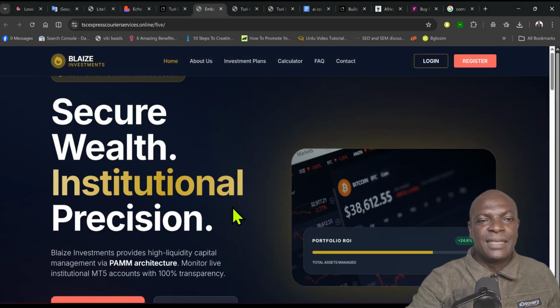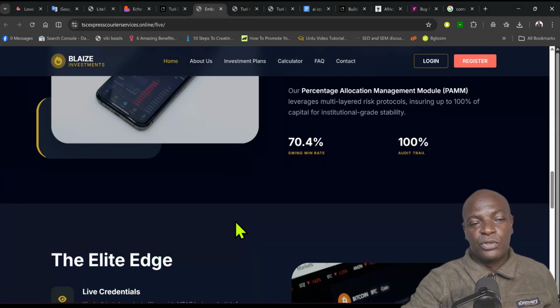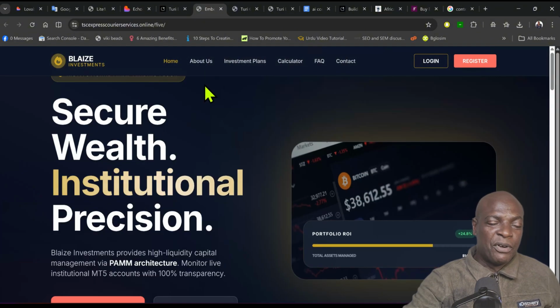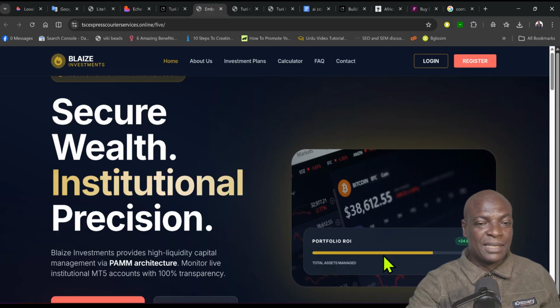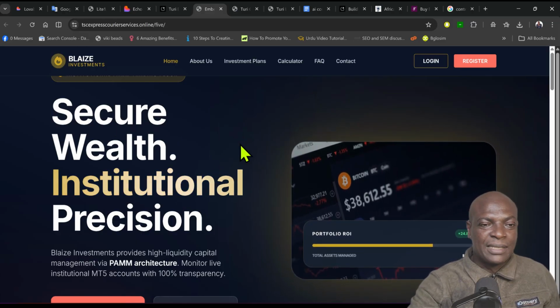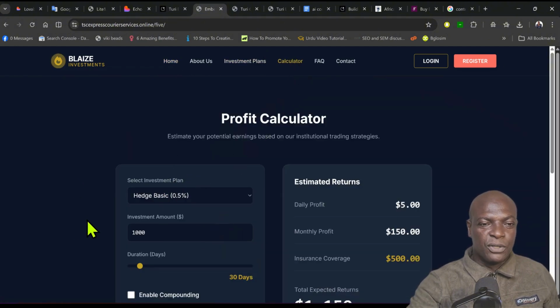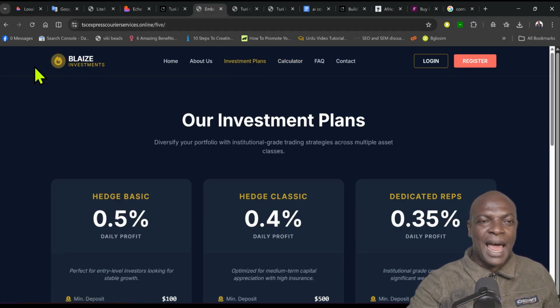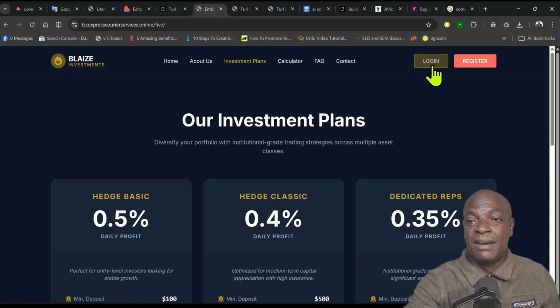Now, in the same master prompts too, we also give you a master prompt that you can use to build professional websites. Like for instance, this is a Bitcoin investment website that I used the master prompts to create. You can see it has a live chat button on WhatsApp. It has all these calculators for you to know your investment and all that. You can see your investment plan, all this from the master prompt that will be given to you. You can use it to generate sites.